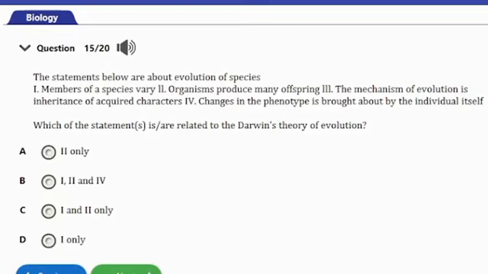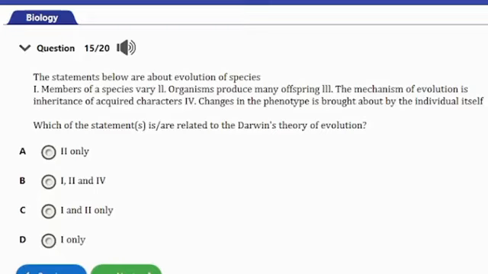We have I only, we have I and IV, we have I and II, and then we have I only. So guys, considering the options here, option C is the correct answer here, I and II. So the members of a species vary, and then organisms produce many offspring, are more aligned to Darwin's theory.